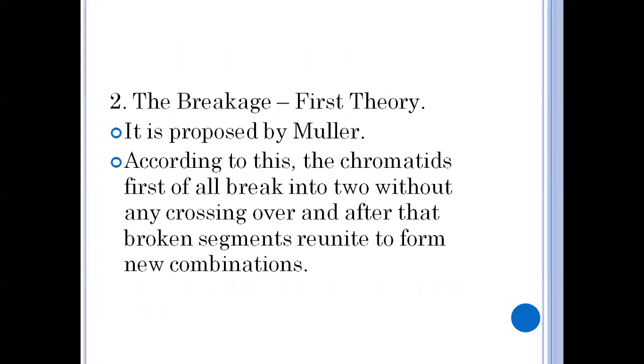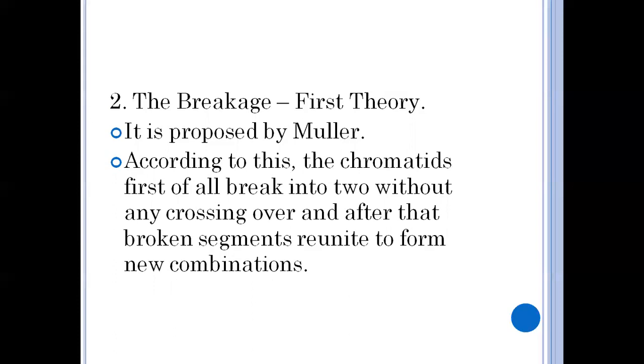And the second theory is the breakage first theory. It is proposed by the scientist Muller. According to this theory, the chromatids which are involved in crossing over first break into two.